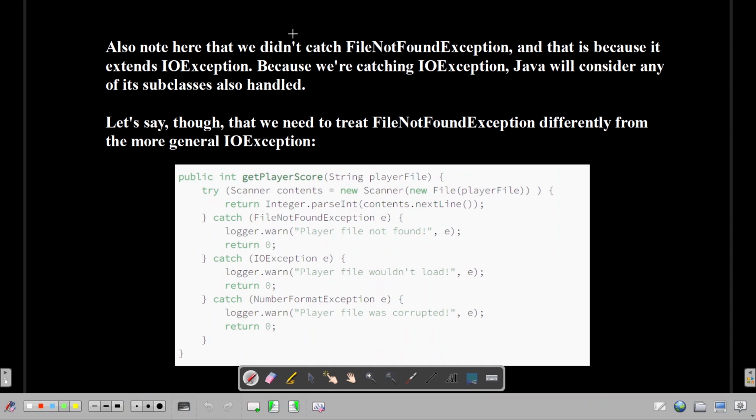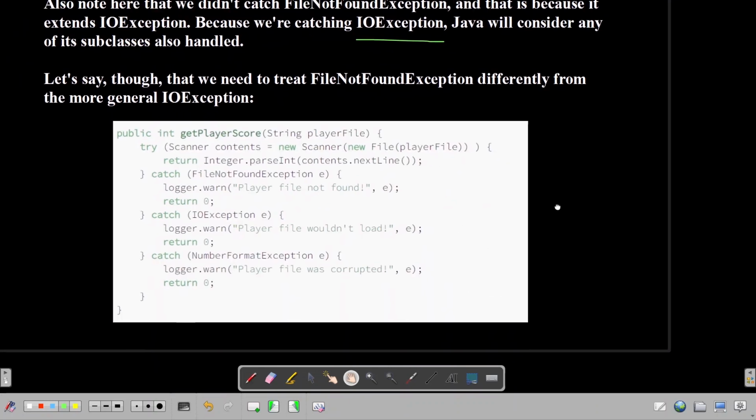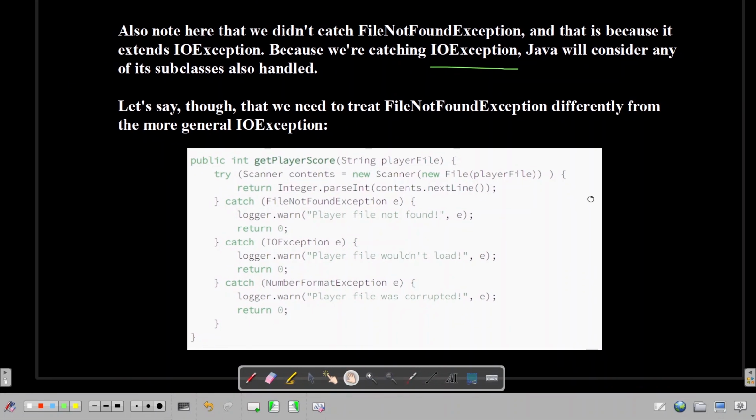Also note that we didn't catch FileNotFoundException, because it extends IOException. Because we are catching IOException, Java will consider its subclasses caught too. Let's say though we need to treat FileNotFoundException differently, we can place it higher in the list. Yeah, this part we have gone through. This is getting repeated.